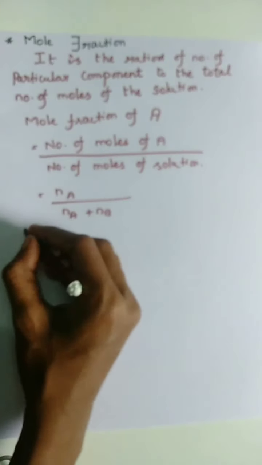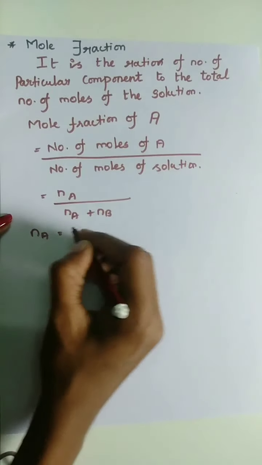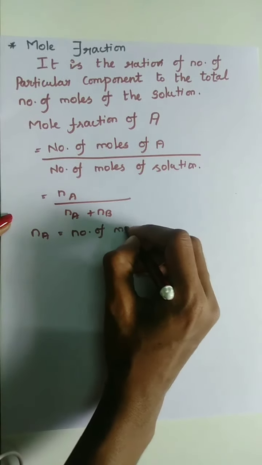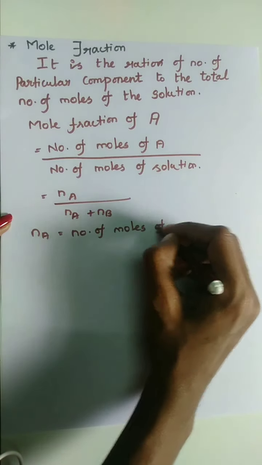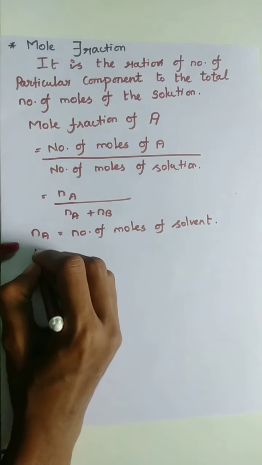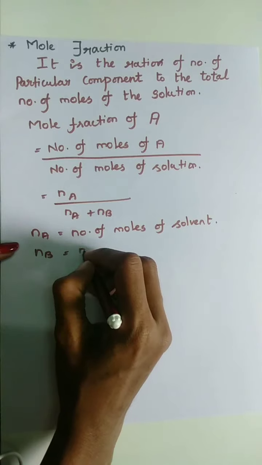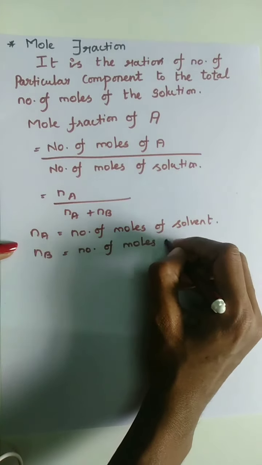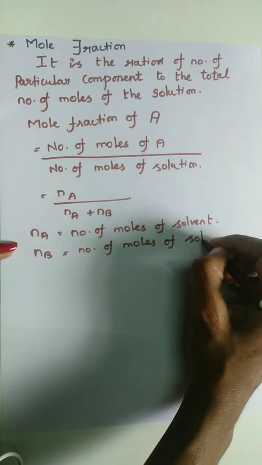Here Na means the number of moles of solvent, and Nb is the number of moles of solute.